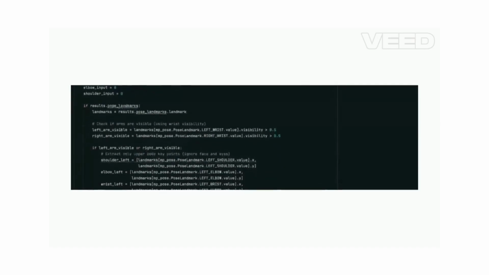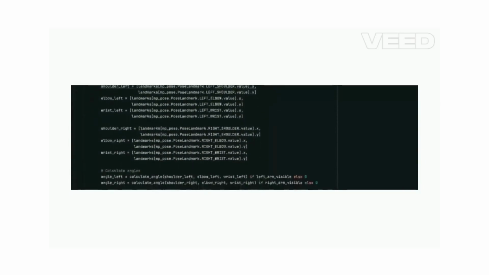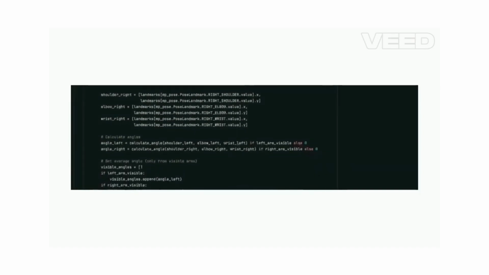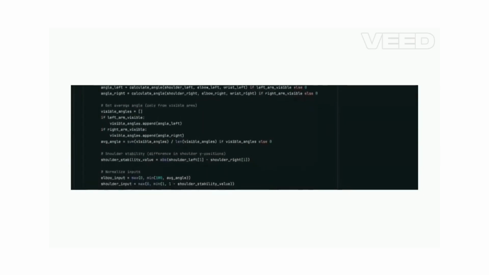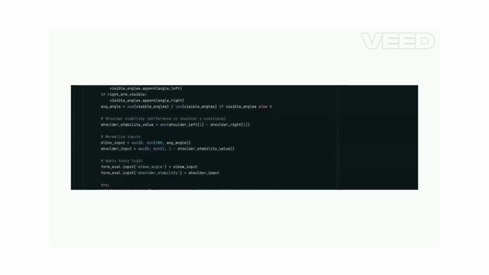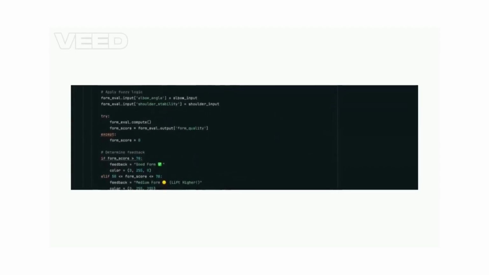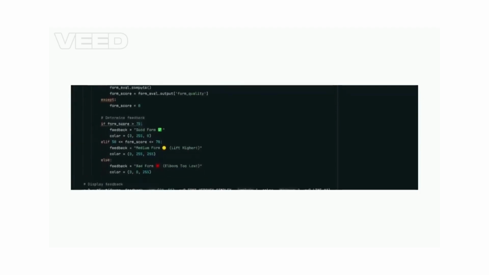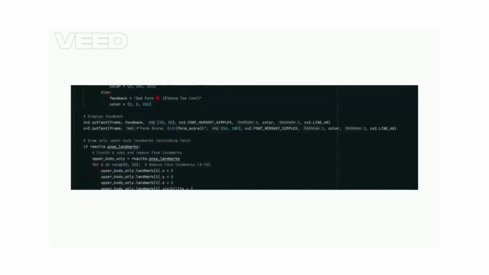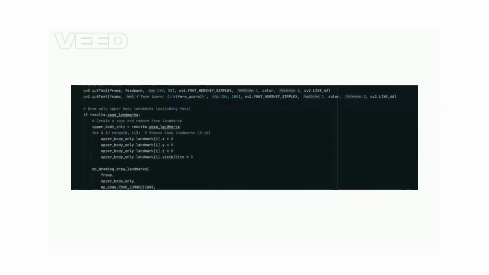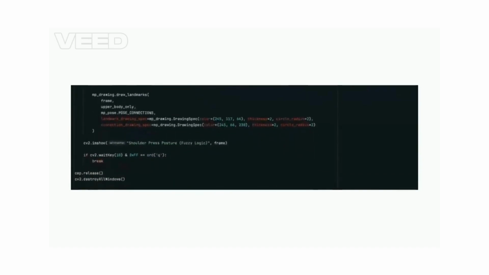What does the system evaluate? The system focuses on two main parameters during a shoulder press. Elbow angle measures how much your arms are bent or raised during the lift. Ideally, your elbows should be at or above shoulder level at the top of the movement. Shoulder stability calculates the vertical difference between both the shoulders. If one shoulder is slightly higher than the other, that means your posture is uneven or unstable. These two parameters are fed into a fuzzy control system which outputs a form quality score from 0 to 100.